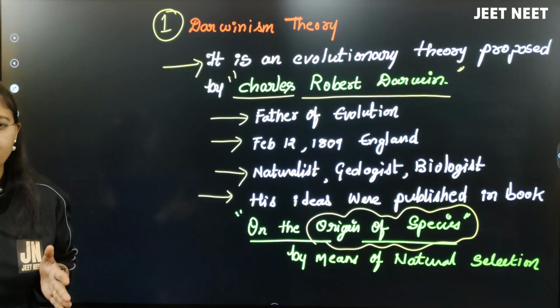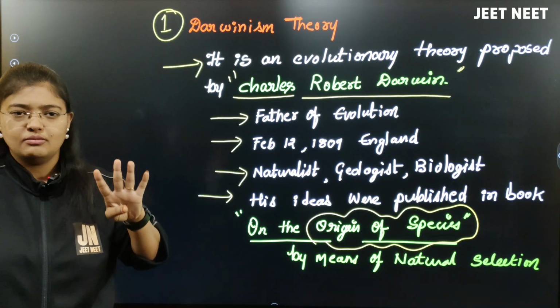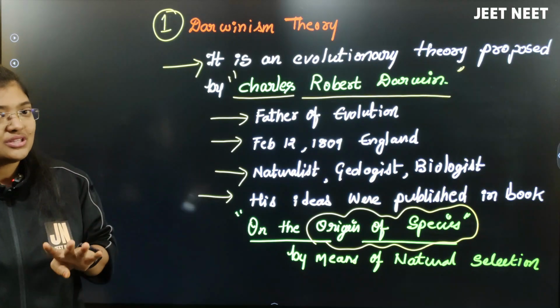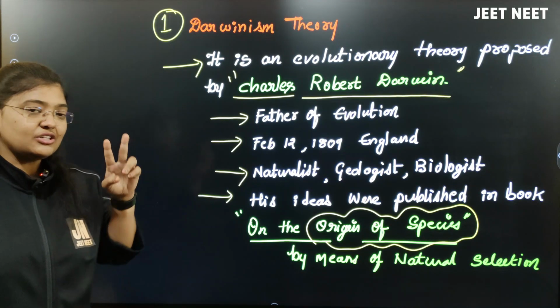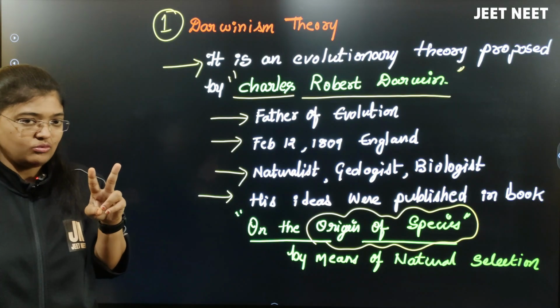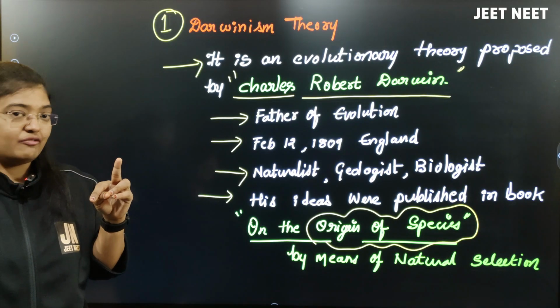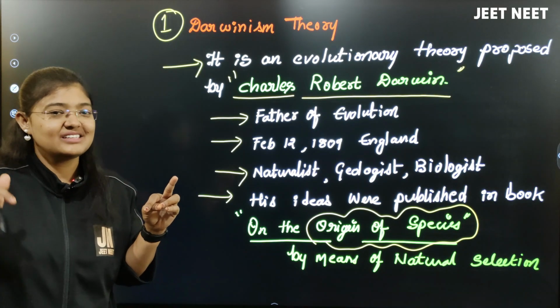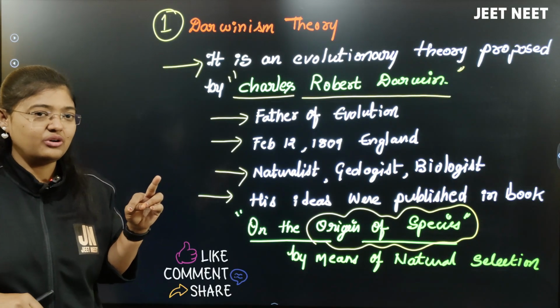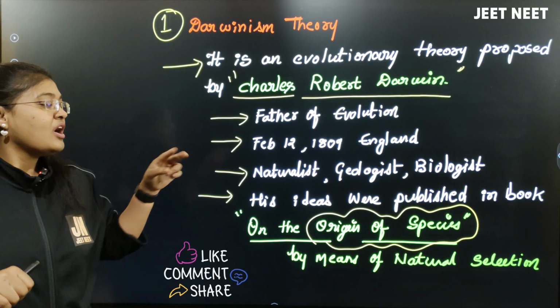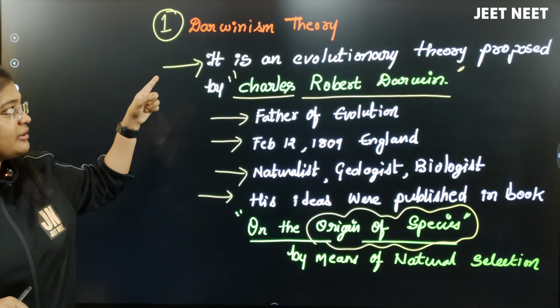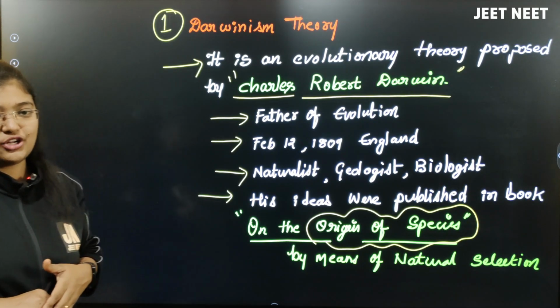In this chapter, we will remember 4 books and their authors. Of those, I have told you 2 books until now. One is Origin of Life, which was written by which scientist? Try to comment below after watching that video. If you know, please comment here. Origin of Species is written by Charles Darwin.